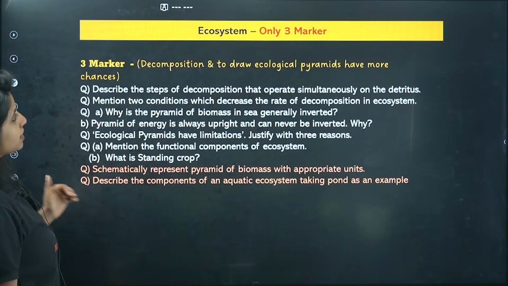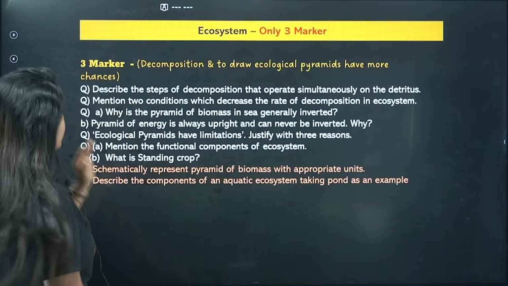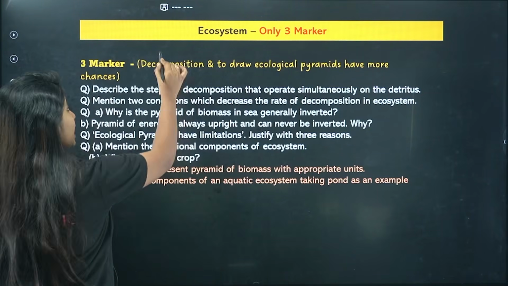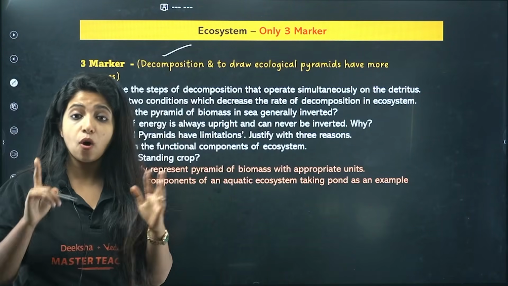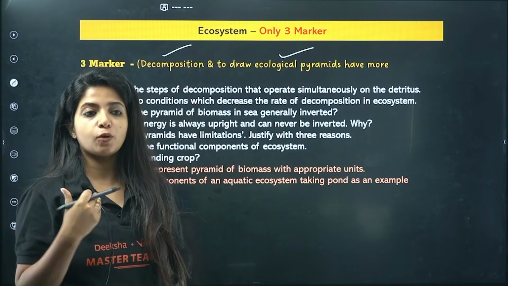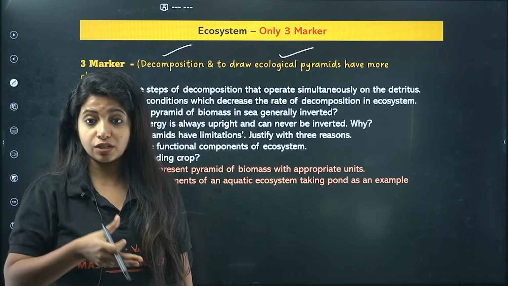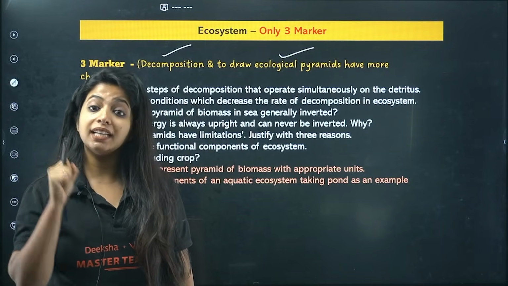Now, going ahead with the next thing, that is ecosystem. Again, only 3 marker questions are going to come from here. According to your MQP, decomposition related questions have been seen, and also ecological pyramids. That means you have to draw the ecological pyramids, or probably the limitations of ecological pyramids. These are some things that have been asked from this particular chapter in the 3 marker section.